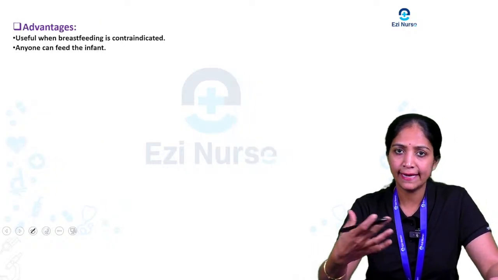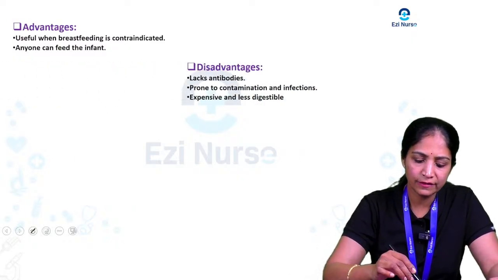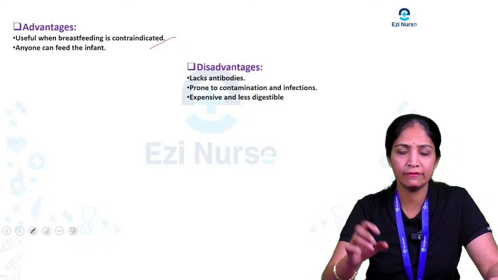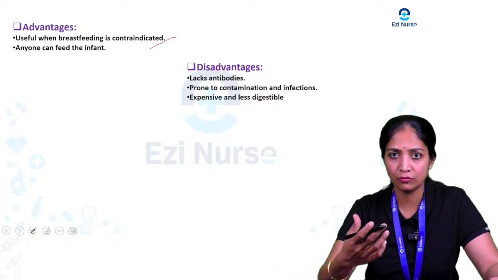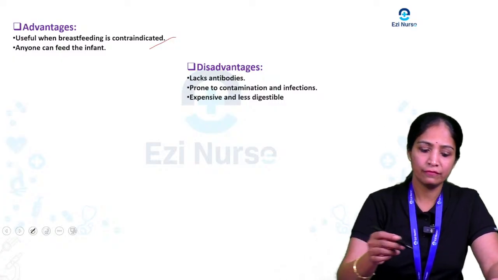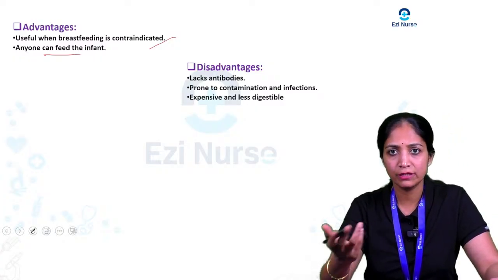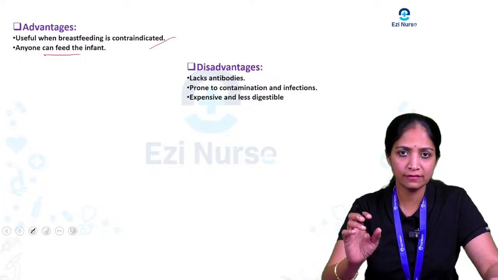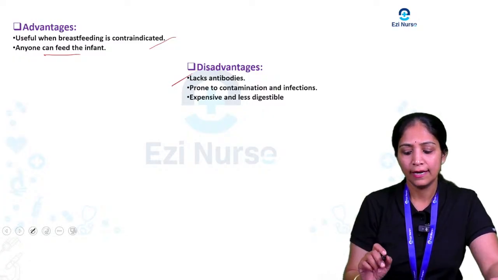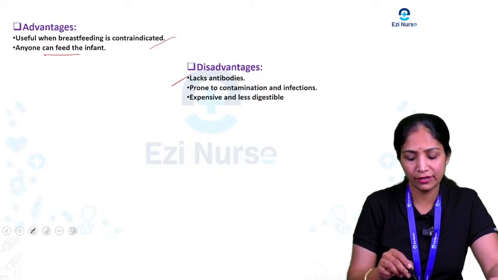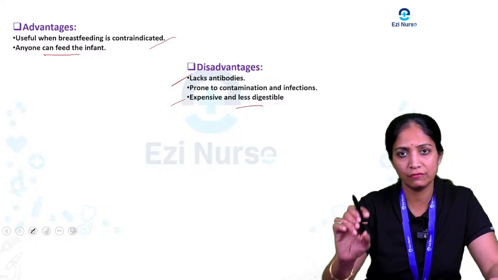Next one is, what are the main advantages of this artificial feeding? It is useful when breast milk is contraindicated. If the mother is unable to feed, any infection is there, or if the mother is absent, by that time it is the most important. Then anyone can feed the infant. It is not necessary for the mother to give, anyone can feed the baby. Main disadvantages of this artificial feeding are lack of antibodies, proneness to contamination and more chances of infection in the baby, and it is very expensive and less digestible for the baby.